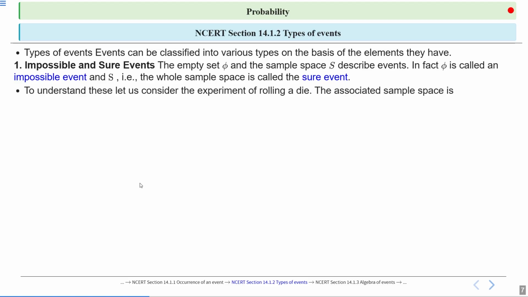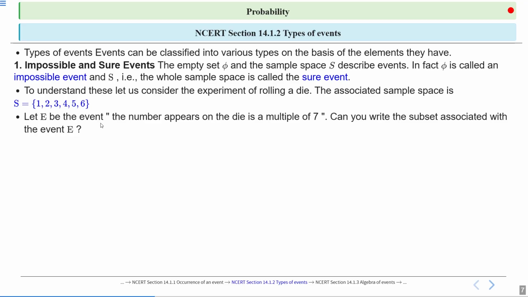To understand this, let us consider the experiment of rolling a die. What is the associated sample space of rolling a die? The associated sample space is S equal to the set 1, 2, 3, 4, 5, 6.